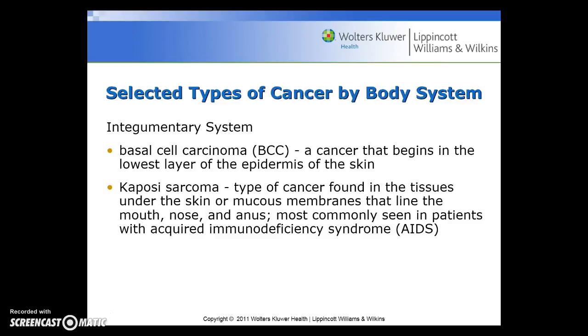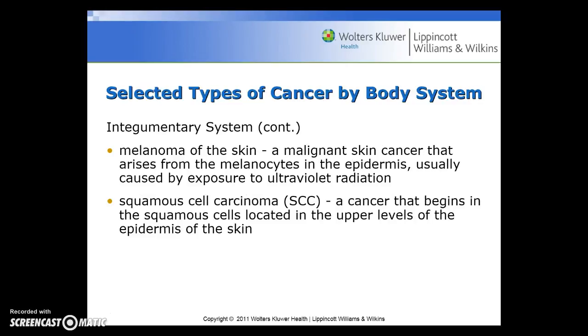Basal cell carcinoma, or uppercase BCC, is a cancer that begins in the lowest layer of the epidermis of the skin. Kaposi's sarcoma is a type of cancer found in the tissues under the skin or mucous membranes that line the mouth, nose, and anus, and this is more commonly seen in patients with AIDS. A melanoma of the skin is a malignant skin cancer that arises from the melanocytes in the epidermis, and it's usually caused by exposure to ultraviolet radiation or the sun.